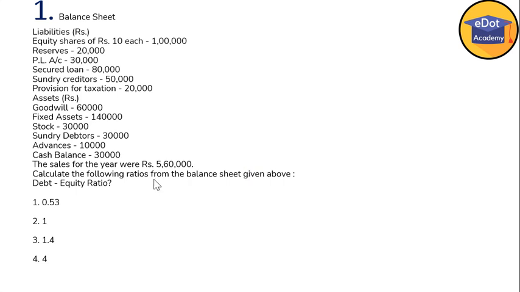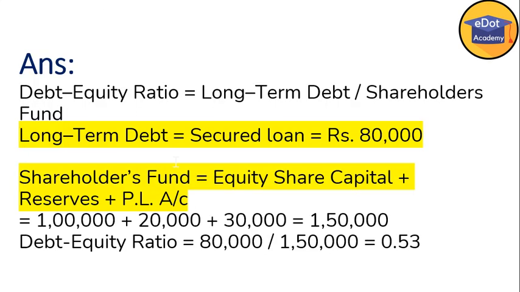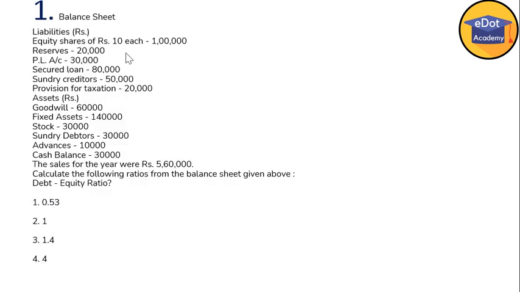So from the given data, you have to calculate debt equity ratio. So you must remember, because this question is asked many times, what is the debt equity ratio? So how to calculate debt equity ratio? This is the formula given here. So debt equity ratio is nothing but long term debt divided by shareholders fund. And in long term debt, as per the given data, only secured loan is given here, 80,000. You can see here.